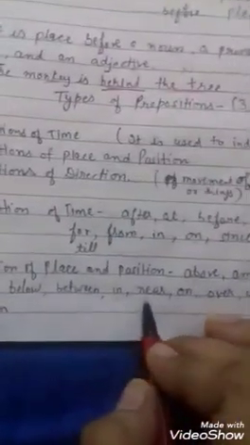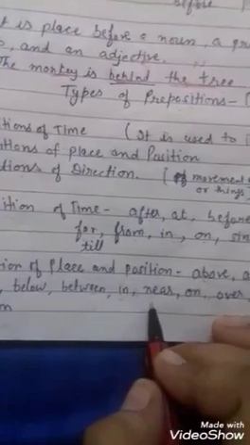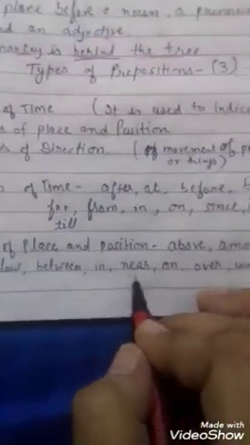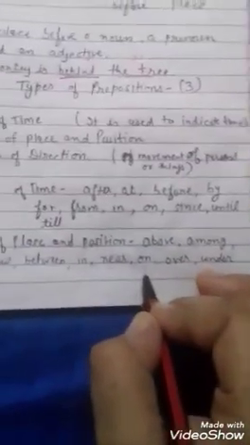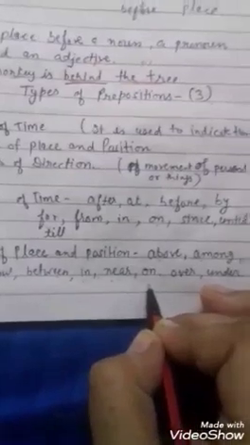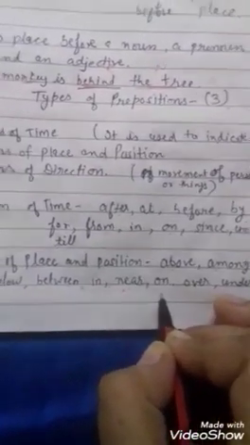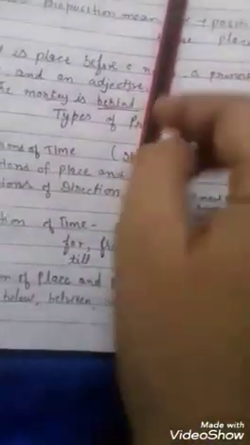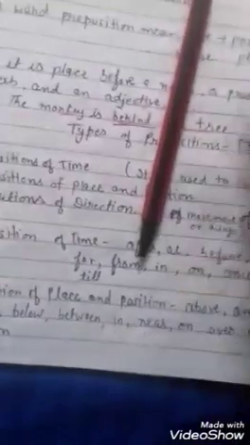Then near denotes closeness, like the metro station is near my house. Then on is used for something on a surface, in a lying position, in a rest position. Like we can say the pen is on the book, that is touching the surface. In a lying position, that is on.